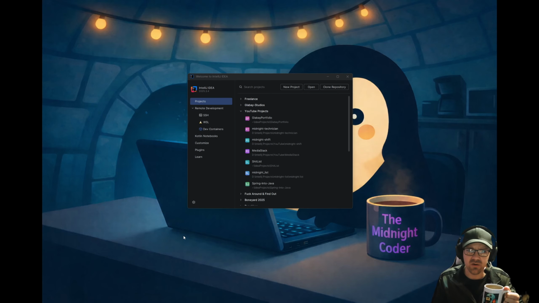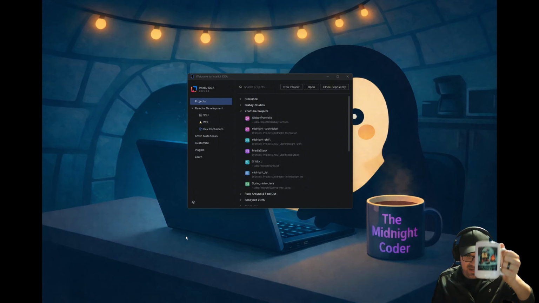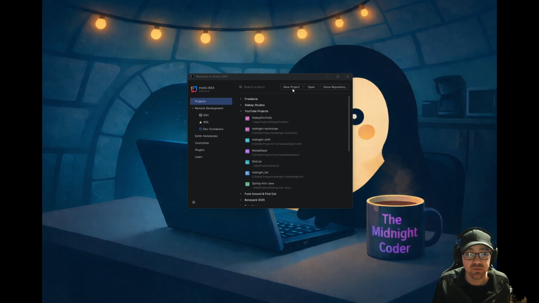Okay, so we're going to start out where we always do on our lovely IntelliJ. Thank you, JetBrains. Cheers to them. This is hands down the best IDE I've ever used.